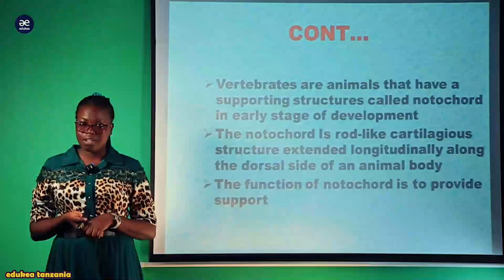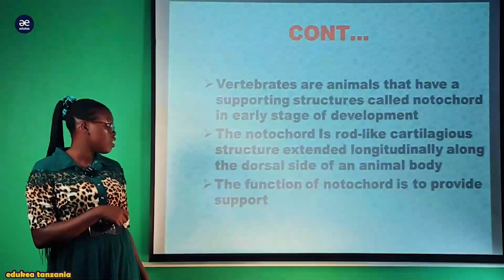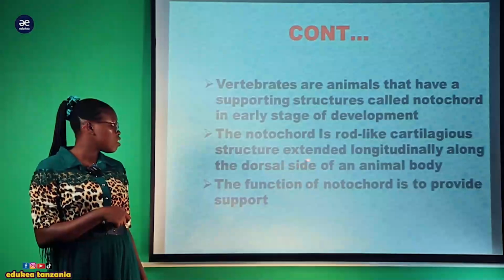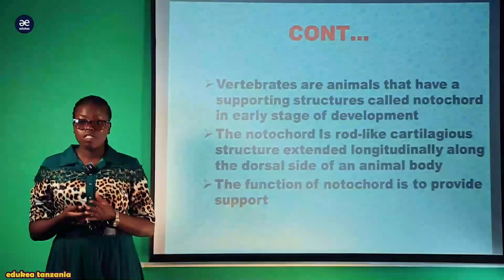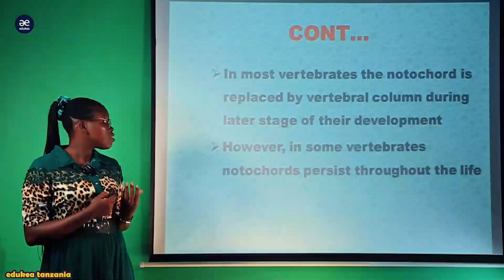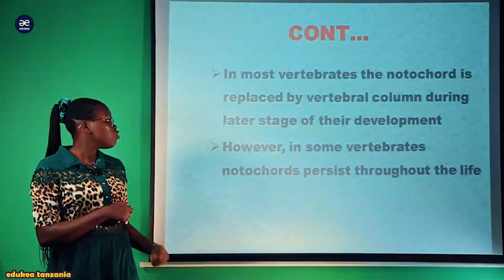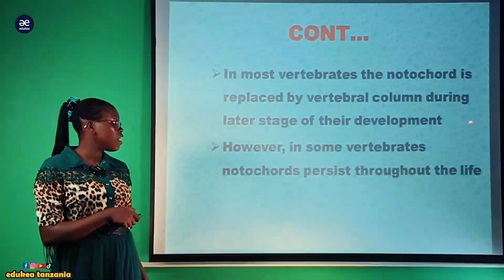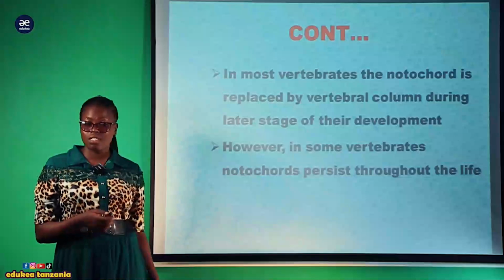This is one of the characteristics ya notochord, ambayo yenyewe ni rod-like cartilaginous structure extended longitudinally along the dorsal side of an animal body. The function of the notochord is to provide support. So, in most vertebrates, the notochord is replaced by the vertebral column during the later stage of their development. However, in some vertebrates, this notochord tends to persist throughout their life.